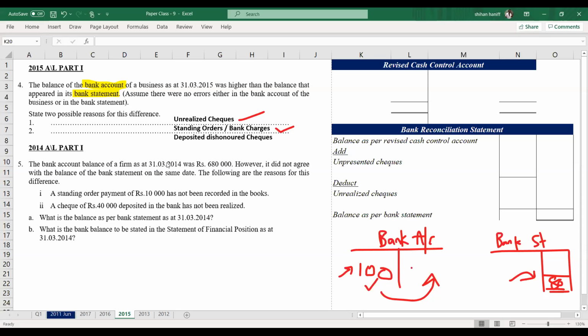Next, 2014. The bank account balance of a firm is 680,000. However, it did not agree with the balance as per the bank statement on the same date. The following are the reasons for this difference. Standing order 10,000, check 40,000 deposited in the bank has not been realized. What is the balance as per bank statement? And what is the bank balance to be stated in the statement of financial position as at 31st March 2014?